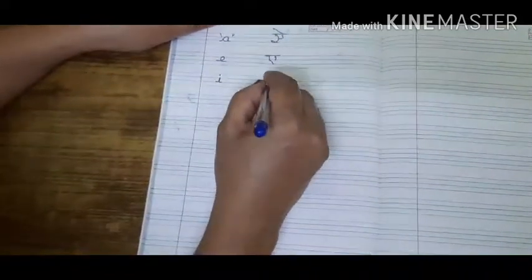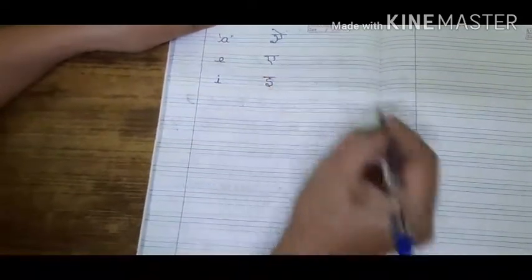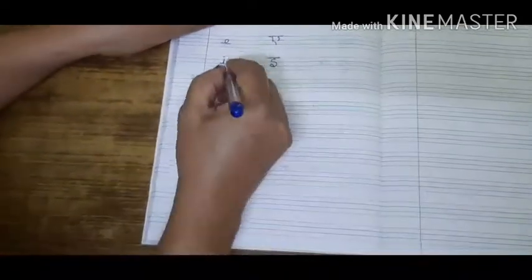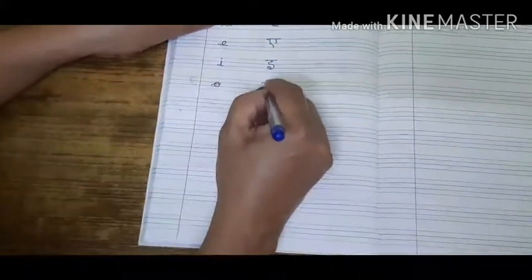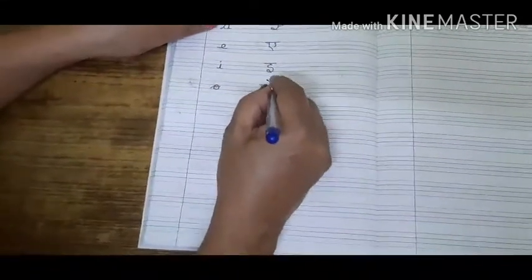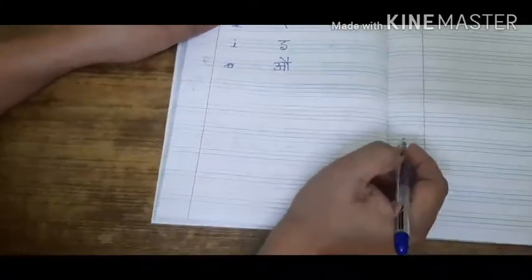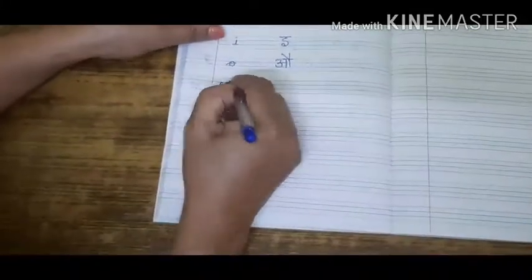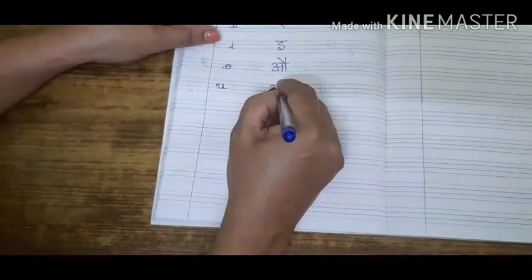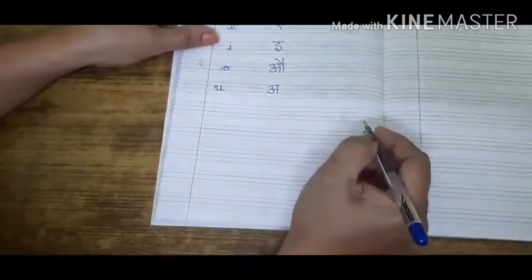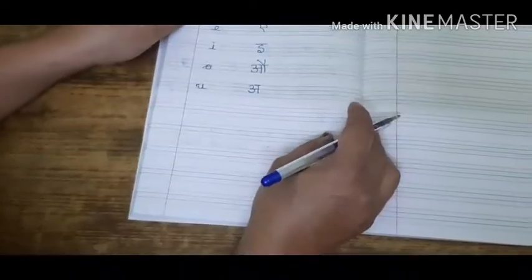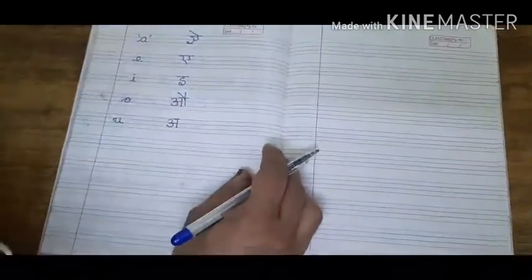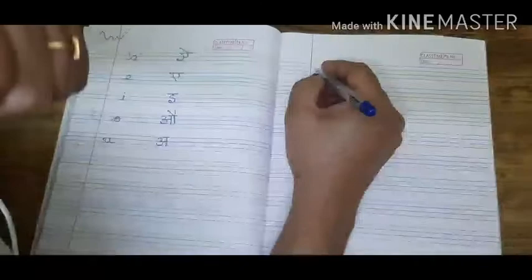I, the words having the sound of I are I sound words. O, the words having the sound of O are O sound words. And U, the words having the sound of U, say anar, are U sound words. Now let us come to the words related to these sounds.